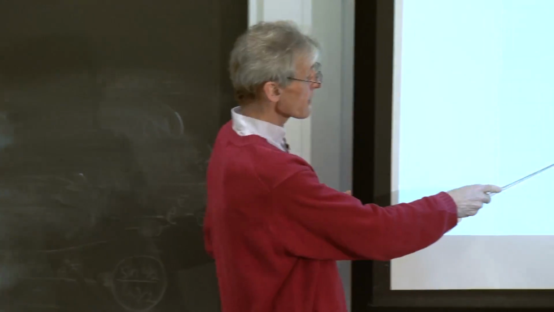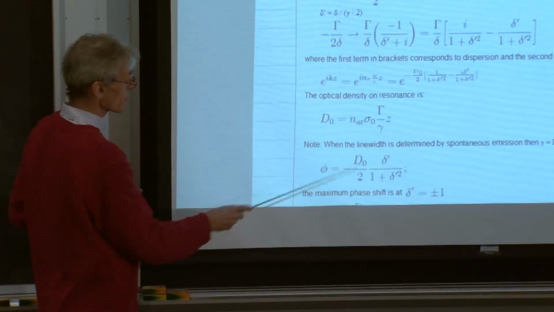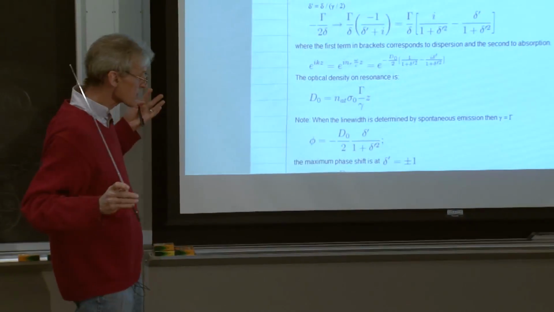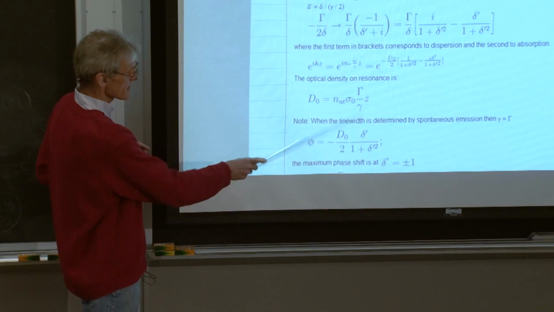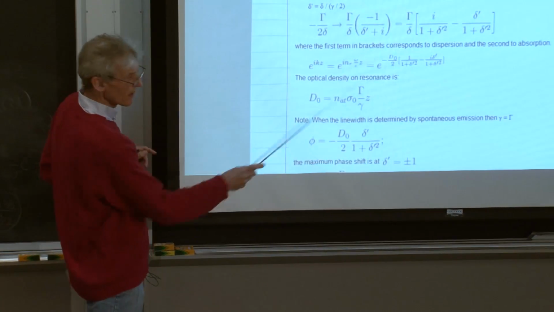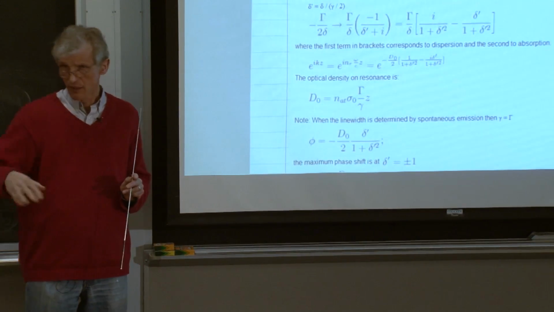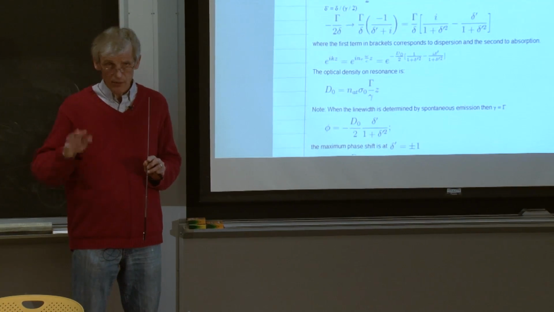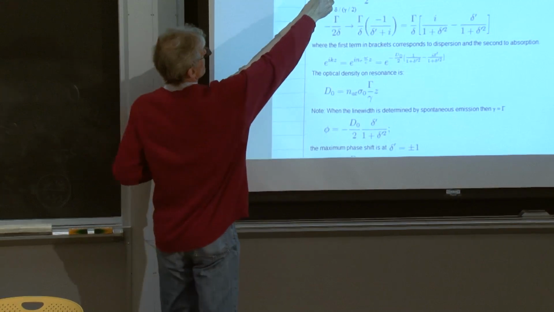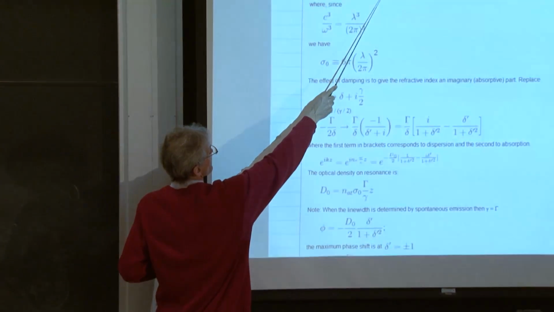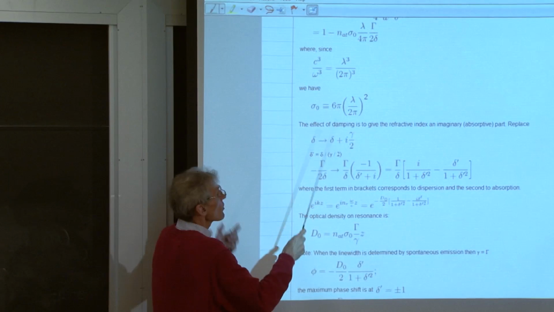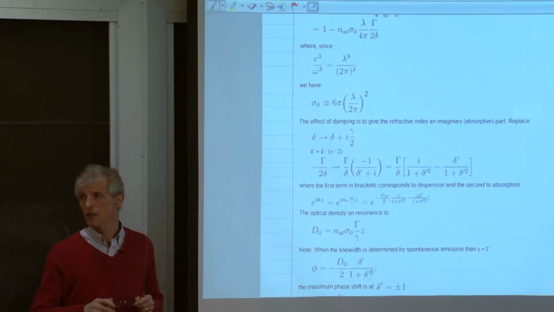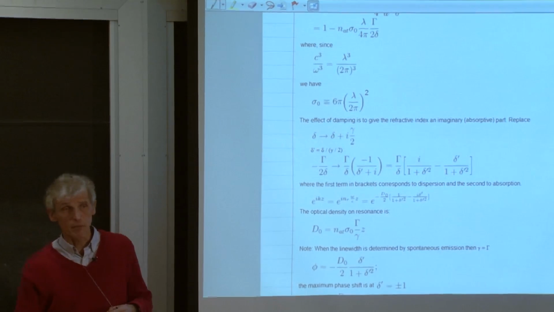If you're on resonance, you have the maximum optical density and the maximum absorption, and the optical density goes as one over detuning squared, Lorentzian, whereas for large detuning, the phase shift goes as one over delta. That's the dispersive scaling with detuning, and this is also what we had when we started out with the polarizability and did not add any dissipation, because far away from resonance, you simply have the original dispersive effect, and dissipation doesn't play a role.